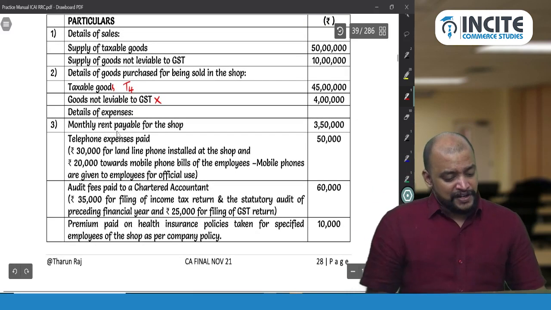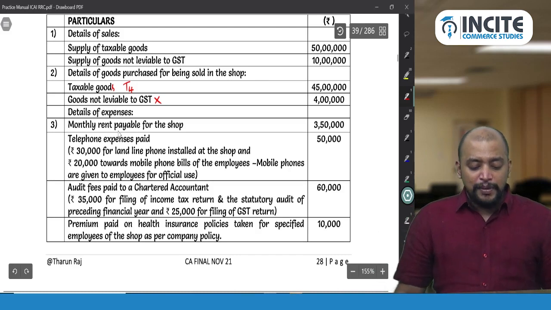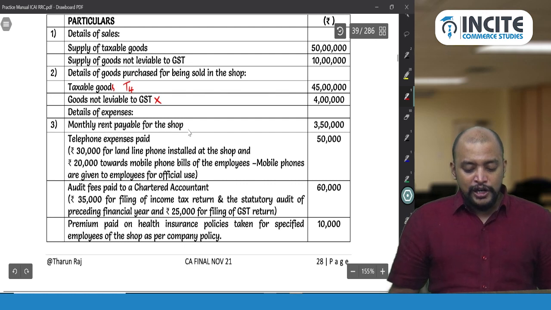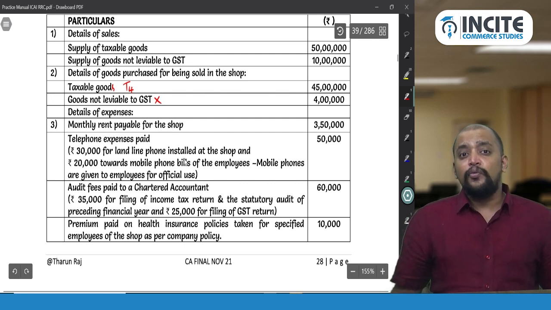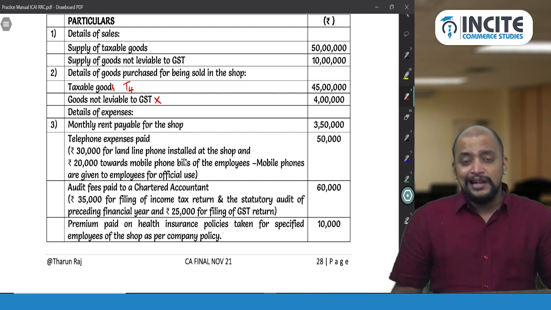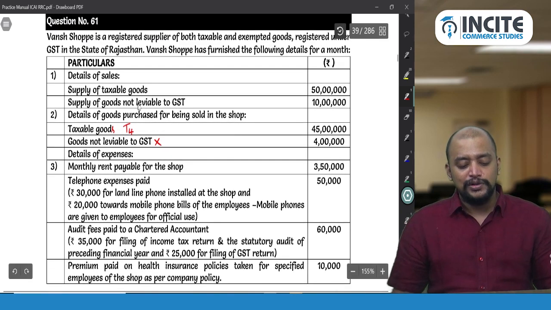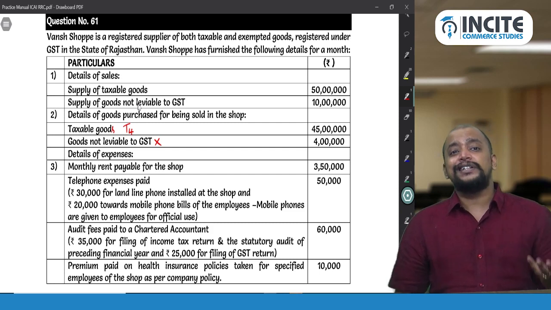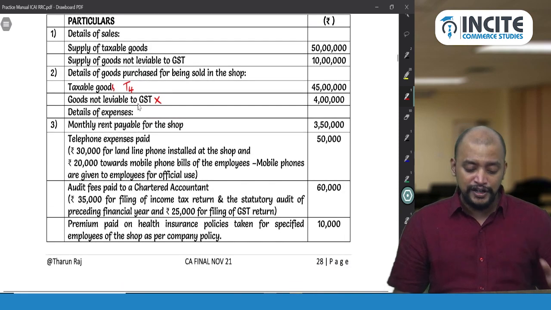Then details of expenses. Monthly rent payable for the shop. So monthly rent payable for the shop is 3,50,000. Where it will come? In the same shop we are selling both taxable goods and exempted goods. So therefore it will be common. We cannot segregate it in T1, T2, T3, T4.